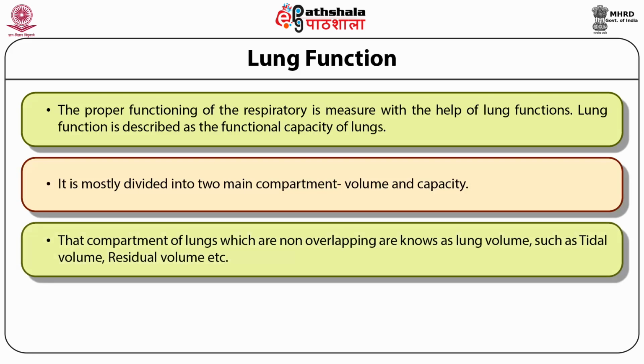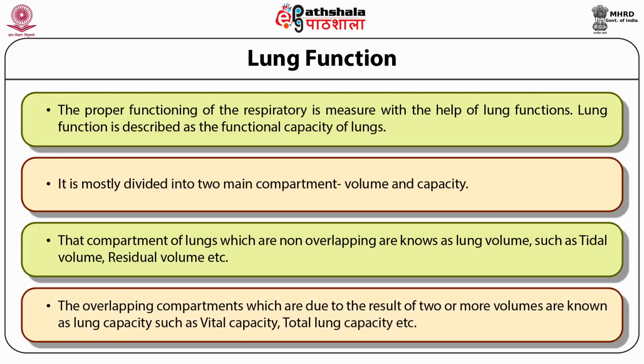Those compartments of lungs which are non-overlapping are known as the lung volumes, such as the tidal volume, residual volume, etc. On the other hand, the overlapping compartments, which are the result of two or more volumes, are known as the lung capacities, such as vital capacity.